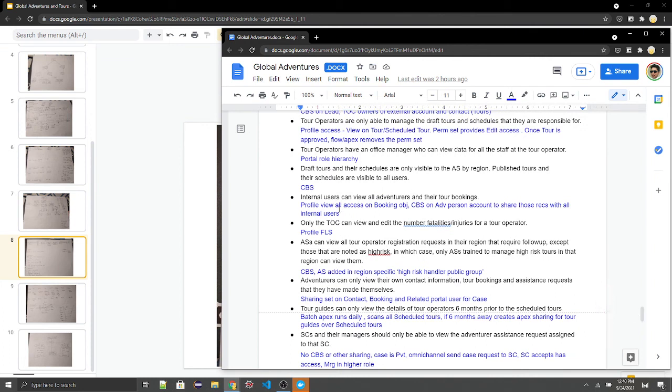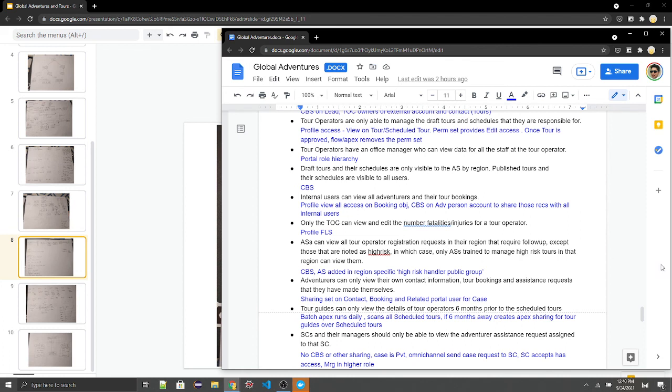Internal users can view all adventures and their tour bookings. So the profile gets view all access on the booking object, and criteria-based sharing on the adventure person account shares those records with all internal users. TOC can view and edit the number of fatalities and injuries. So this field itself can be controlled by profile field level access.